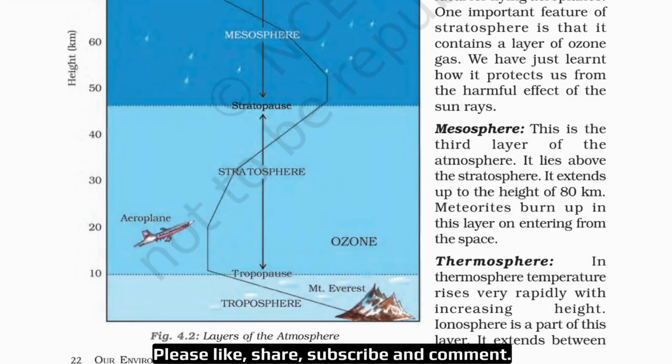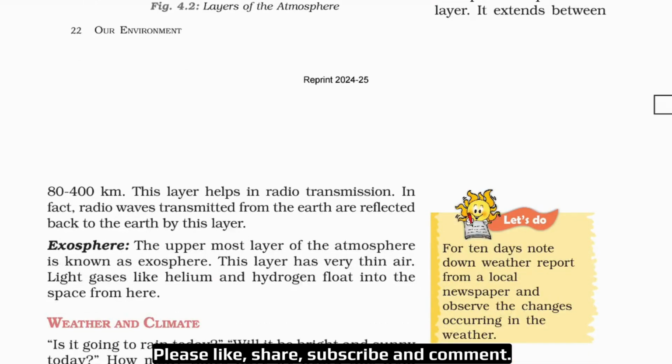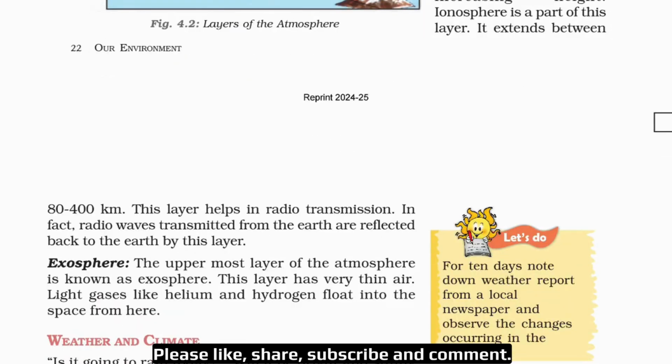Then thermosphere. Now above the mesosphere is thermosphere. In thermosphere, temperature rises very rapidly with increasing height. Ionosphere is a part of this layer. Okay, it extends between 80 to 400 kilometer. I repeat, in the thermosphere layer, it extends between 80 to 400 kilometers. This layer helps in radio transmission. In fact, radio waves transmitted from the earth are reflected back to the earth by this layer.